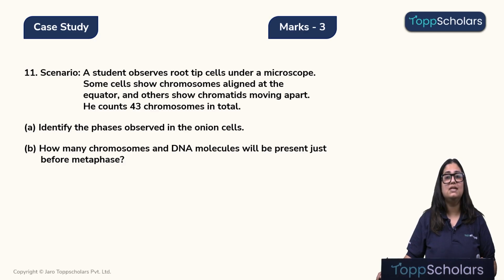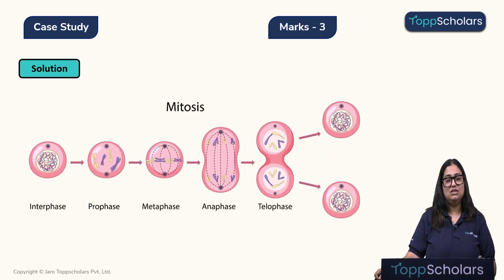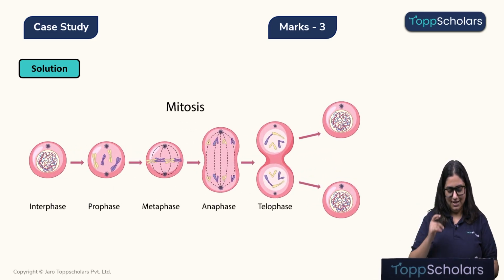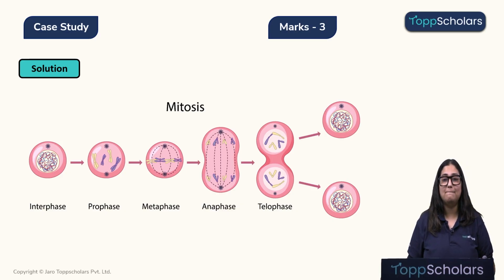How many chromosomes and DNA molecules will be present just before the metaphase? Which phase precedes the cytokinesis in the cell? Now, let's look at the solution. Children, we know that the onion cell is not producing any gamete right now. That means it is undergoing mitosis.